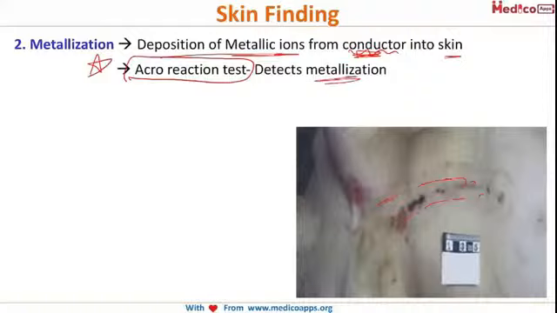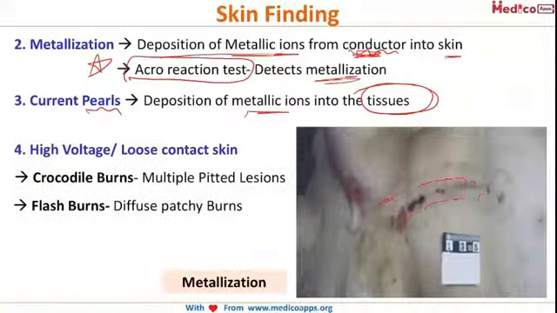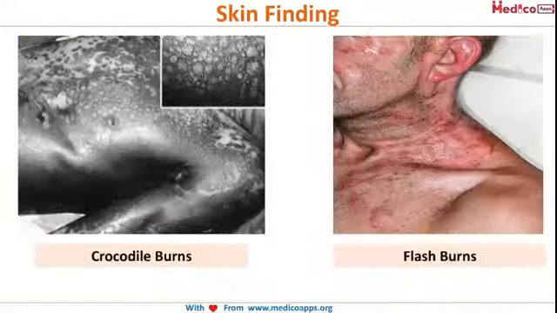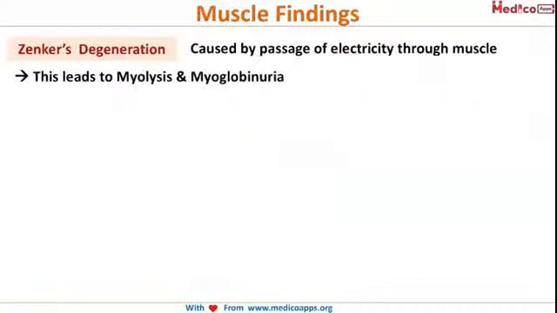Now, the third one we are looking at is the current pulse. These are when these metallic ions go and deposit straight away in the tissues. This we are calling the current pulse. So the fourth one we're looking at is the high voltage or loose contact skin. It results in crocodile burns or flash burns. So what are these crocodile burns? These are multiple pitted lesions, whereas flash burns are diffuse patchy lesions. Let's look at these. This is how the crocodile burn appears, multiple pitted areas, and this is the flash burn.